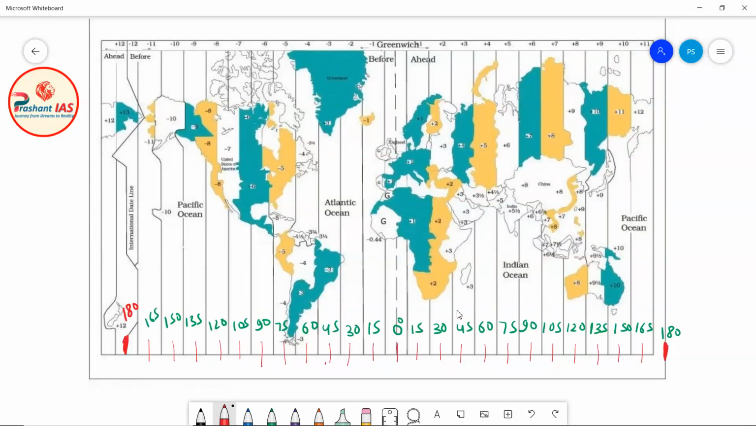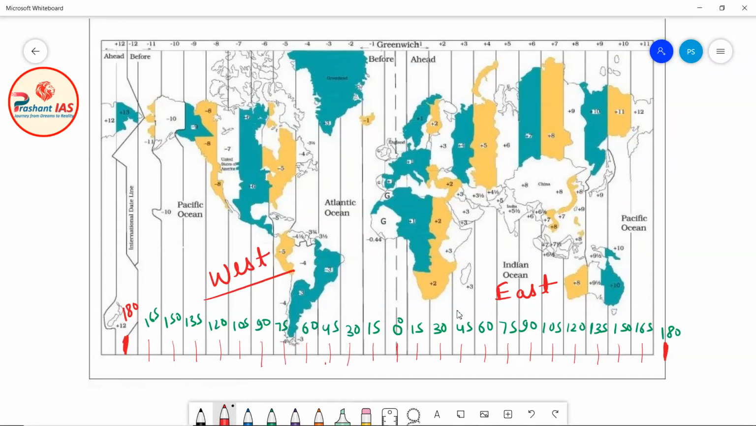So now I have drawn all the meridians of longitude. You can see on the diagram, these all are the eastern meridians of longitude, so this is east, and these all are the western meridians of longitude, so this is west.